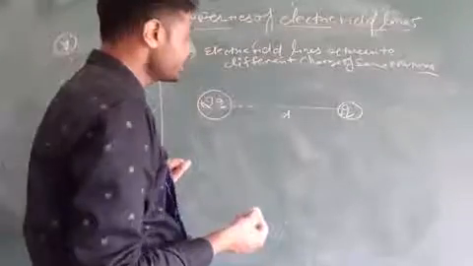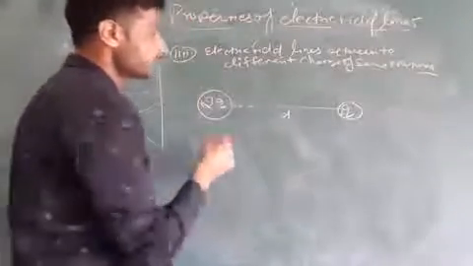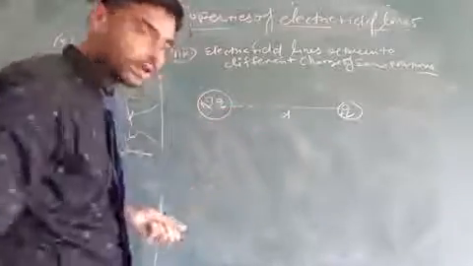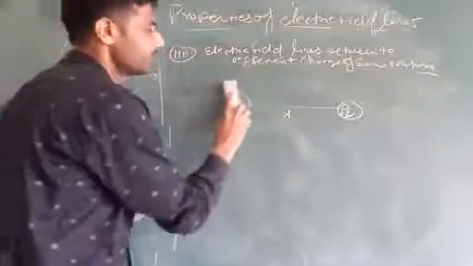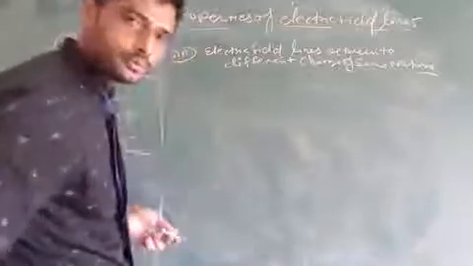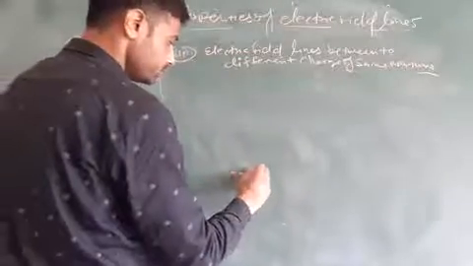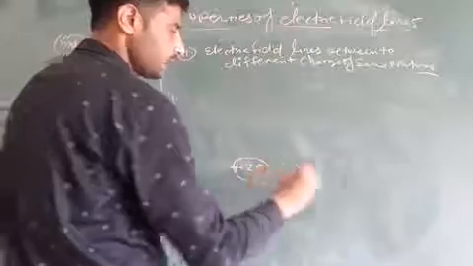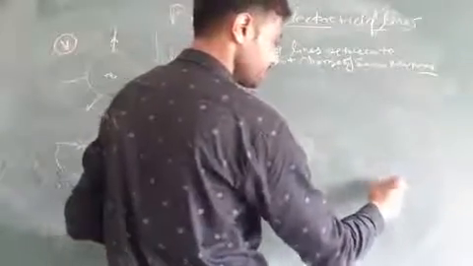So in this case, the electric field lines start from the positive charge, and both are positive. This is plus Q1 and this is plus Q2.